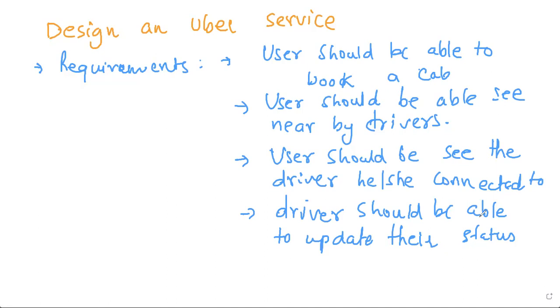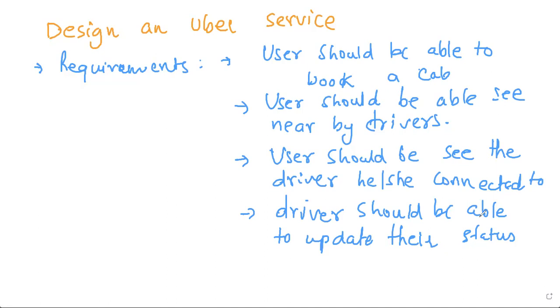Route information. We should be able to see the route information. Yeah, that's more of a feature, not a requirement. A requirement is a big thing, right? What do you achieve by that? By having driver status or locations all the time, you have multiple features which can be built on top of it, right? So keep yourself a bit higher level, not on the feature level.